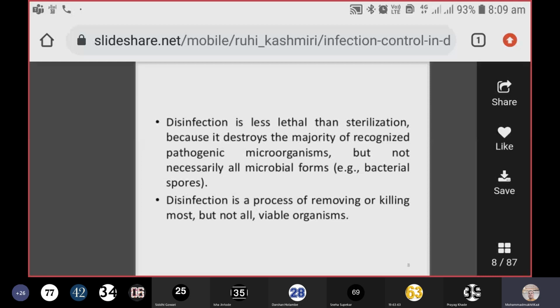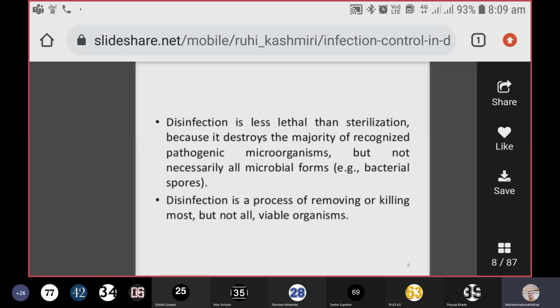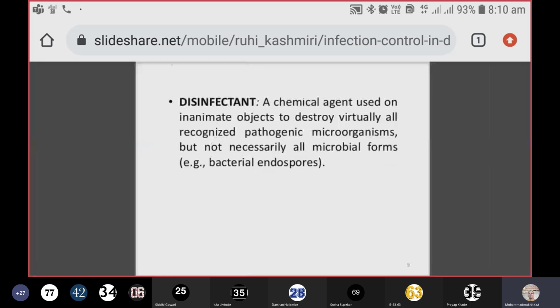So there are chances that due to disinfection, there might be some load of microorganisms on the instrument or any surfaces which you are trying to disinfect. So such instruments are not useful for penetrative procedures, like if you are penetrating inside the mucous membrane. So they might generate infections. And one of the sources of acquired infection is the instruments which have not been properly sterilized because they have been disinfected only. And what is a disinfectant?